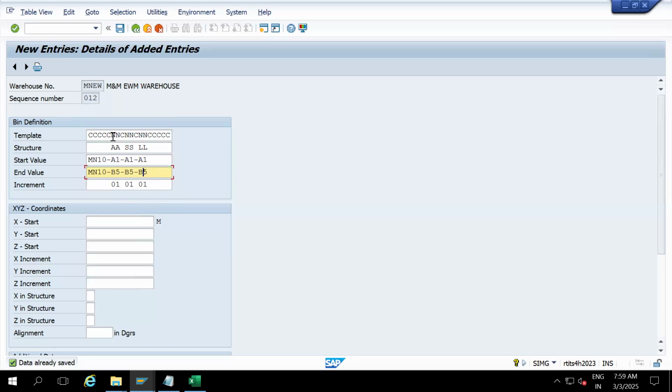So in those cases, instead of N here, I am going to put A, because 1, 2, 3, 4, 5 is an N number. A to B is alphanumeric. But increment is always like 0, 1. So here A to B is only 1, so you can go with 1 here. Okay, so I'm going to take out this. And if it is odd numbers, then the increment will be 2, like 0, 2 for 1, 3, 5, 7, if you want to go that way. We go with 0, 1 only.